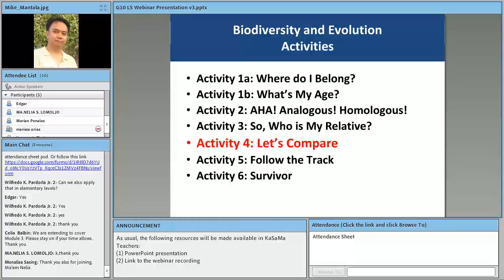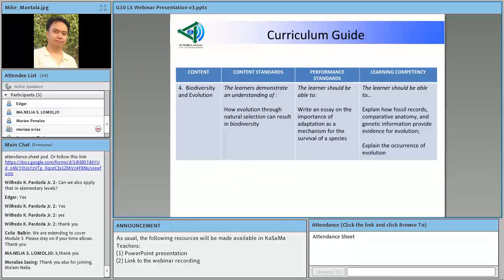Okay. If we take a look at the next slide, it presents, okay, the content standards, performance standards, and learning competency in the curriculum guide for this topic. Okay. So as we know, in terms of content, so anong content niya? Biodiversity and evolution. Ano ang kailangan dapat ang content standard na nandito? The students should demonstrate an understanding of how evolution through natural selection can result in biodiversity.